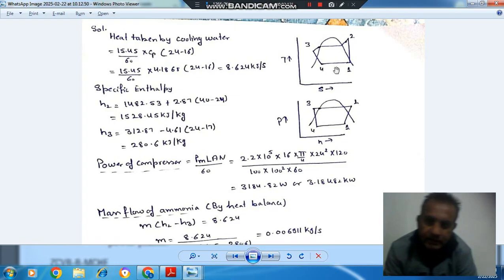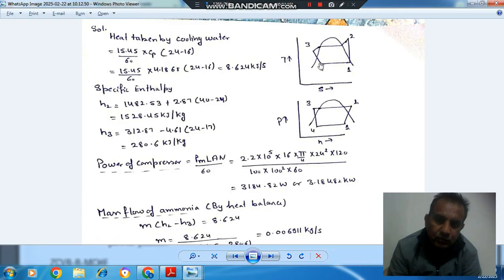So this is your T-s and p-h diagram. 1-2 is your compressor, 2-3 is your condenser, 3-4 is throttling, and 4-1 is your refrigerator. Heat is taken by cooling water in the condenser, and its temperature rises from 16 degrees to 24 degrees Celsius.